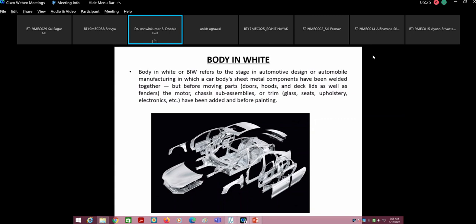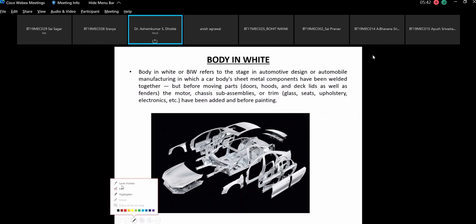Okay, a body in white or BIW, which is commonly referred to as the stage in automotive design or automobile manufacturing in which a car body's sheet metal components have been welded together. Please understand that it is everything. That means whatever you can paint, that you weld together. This is the car body's sheet metal components, which have been welded together.